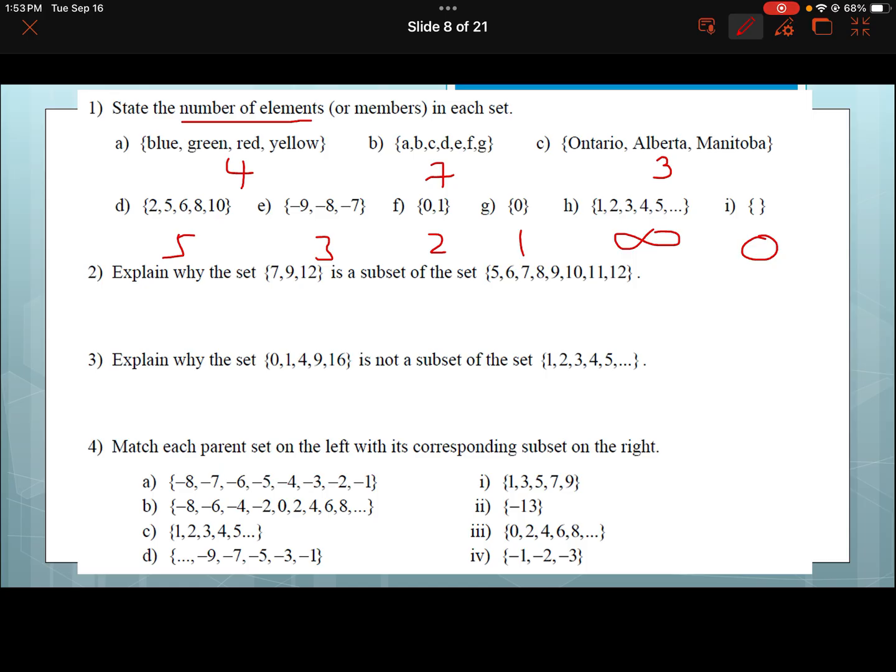Explain why the set 7, 9, 12 is a subset. I'm hoping you look at 7, 9, and 12 and see that all of the parts of this set are in that set, and say something like that. So all the, and let's try to use their language, members of this set are in the bigger set.